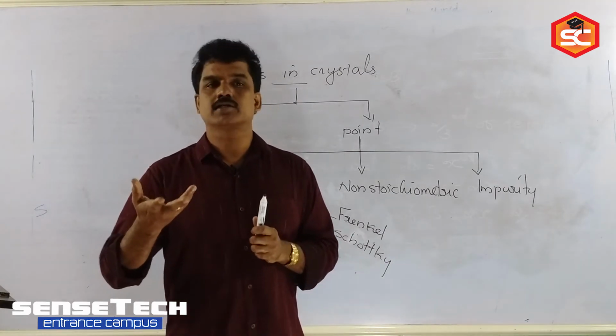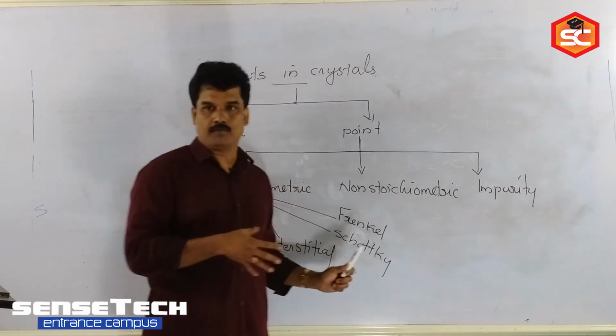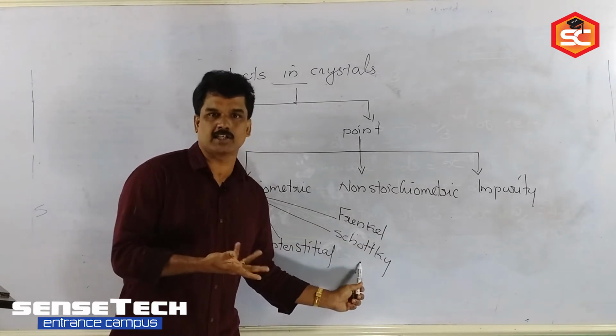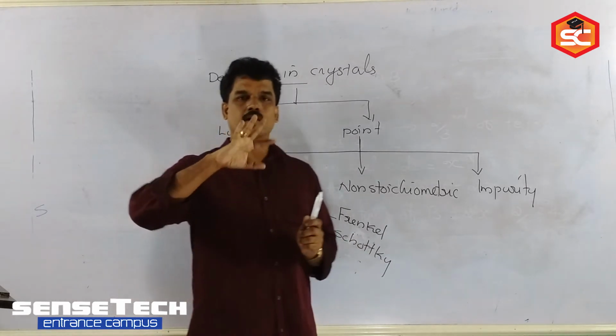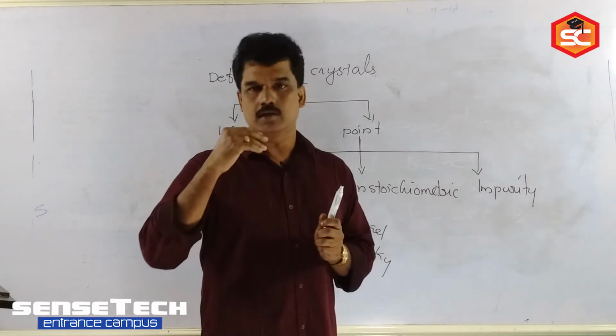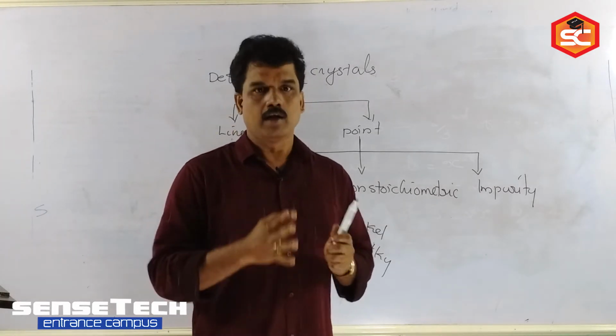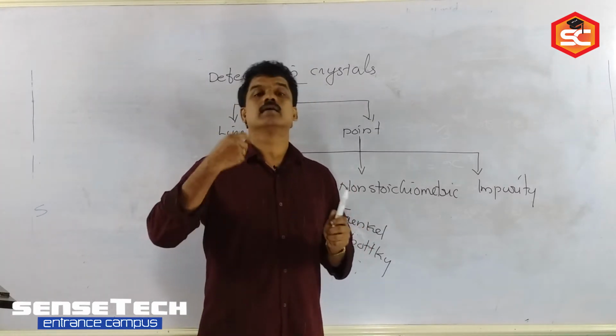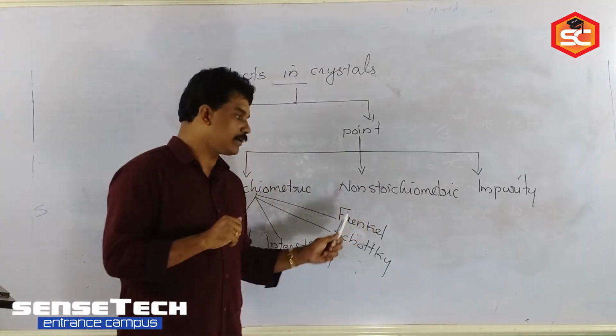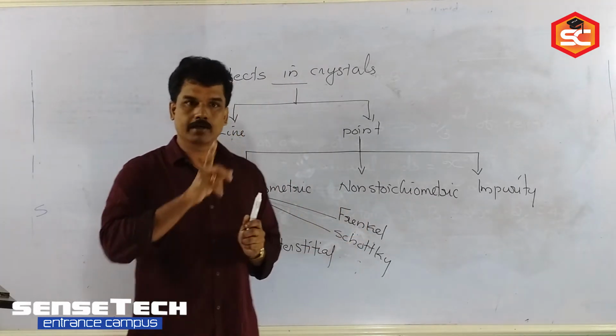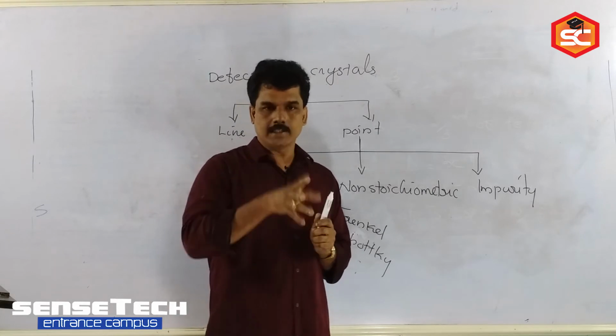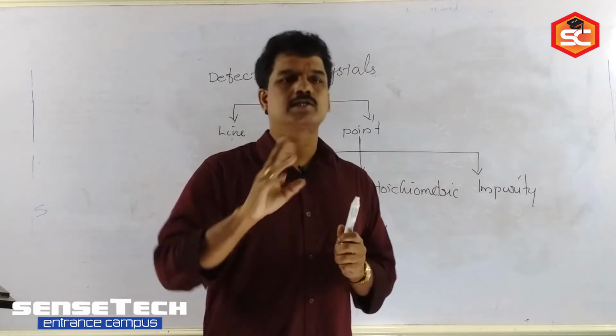That also you try to understand: why is AgBr showing both defects? Both conditions it satisfies. What is the condition? The cation and anion sizes are almost the same. Moreover, the cation can occupy the interstitial site. Ag plus and Br minus are almost the same size.